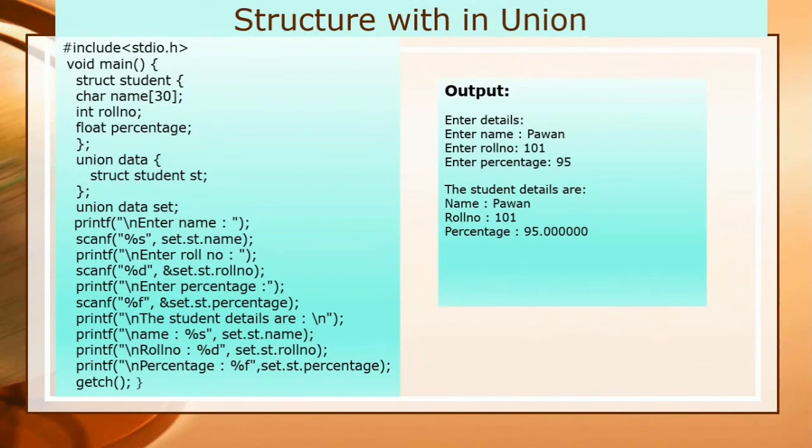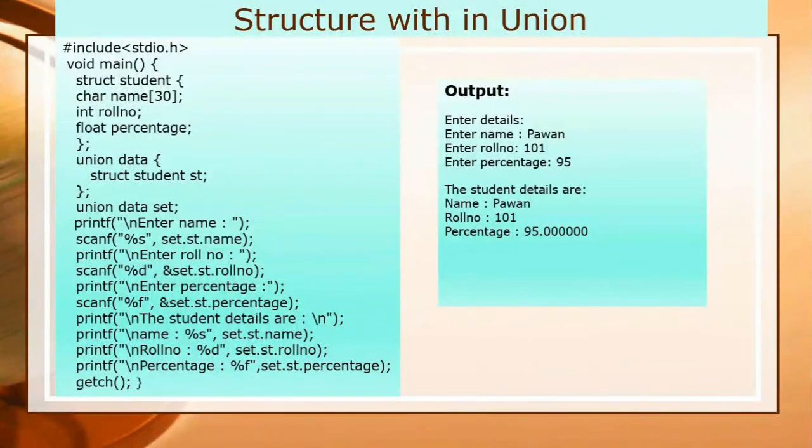You can see here there is a structure student, with three data members: name, roll number and percentage. Next, I have taken a union. The name of the union is data, and I open the curly braces. Because of limited space in the slide, I have written it in this form so that we can save space. We have declared struct student st as a data member of the union.